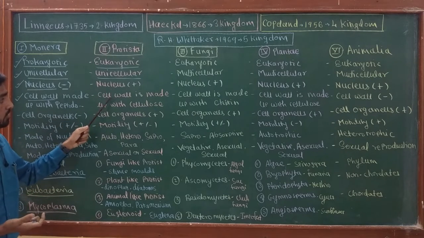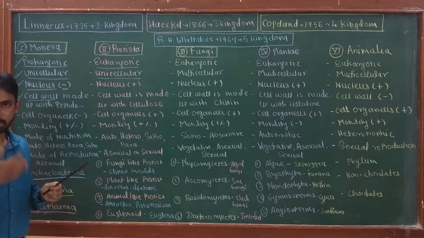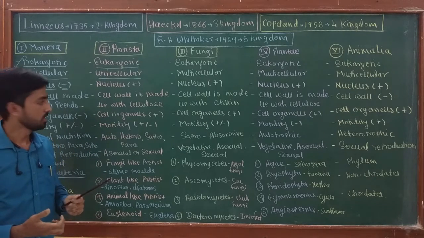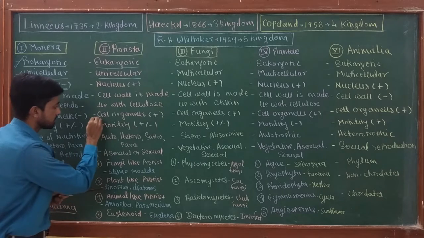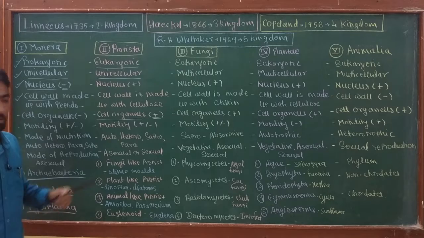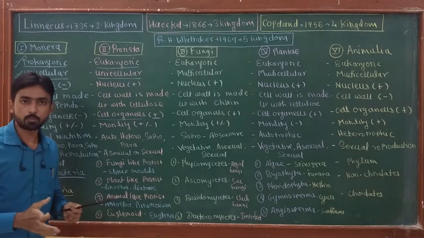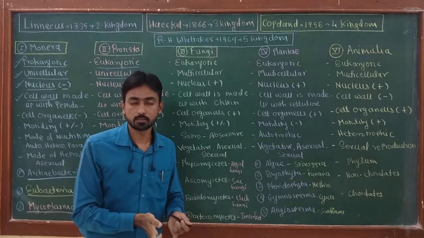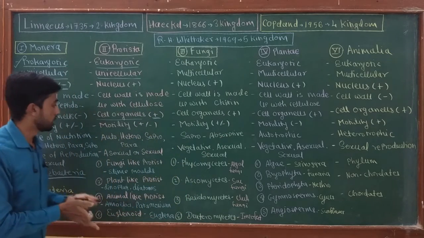Now, the cell wall of the Protista is made up of cellulose, hemicellulose, pectins. Then cell organelles are present. As it is a eukaryotic cell, Protista show all the types of advanced cell organelles like mitochondria, chloroplast, Golgi complex, endoplasmic reticulum.